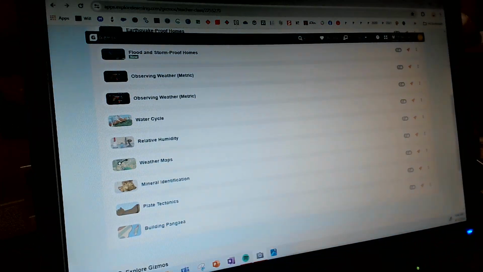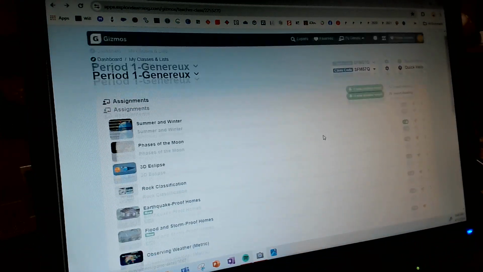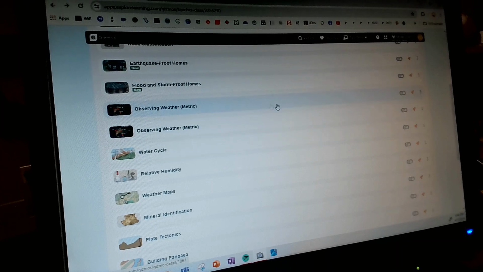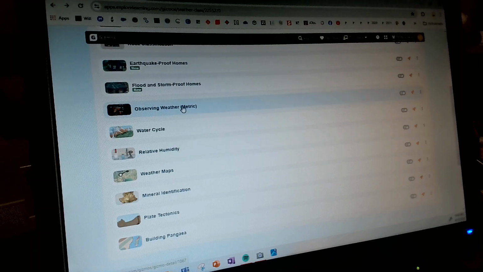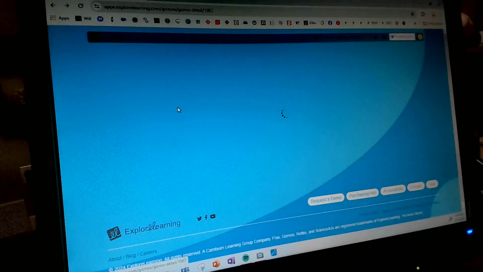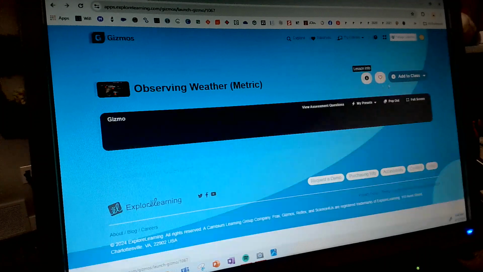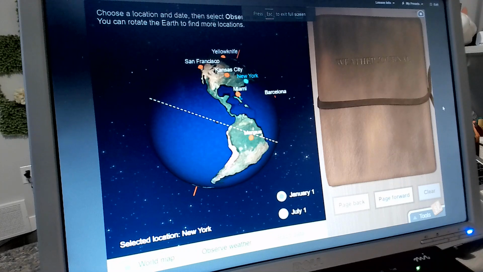Metrics. So again, I am just in my Gizmo thing. You're observing. I don't know why there's 2 in here. Can I get rid of one? Remove from class. Okay, so observing weather metric. I'm just going to launch it and throw it into full screen so that you can see what is up. This is more of what we see nowadays. If you chose the weather map one, that was more old school, sort of like meteorology, and now this is more new school.